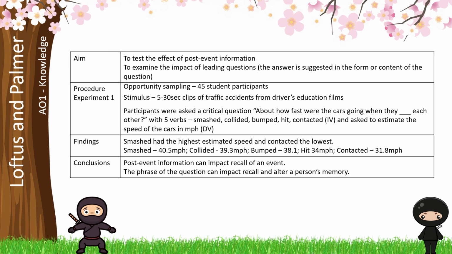With findings, start broad and get narrower. Firstly, remember that smashed had the highest estimate and contact the lowest. Then try and give details in terms of the specific miles per hour. Again, you're looking for 2 conclusions, a bit like your aims, and both of those are around post-event information. Although we also know that this impacted the broader recall of memory, and that's more experiment 2, but it still works here for experiment 1.